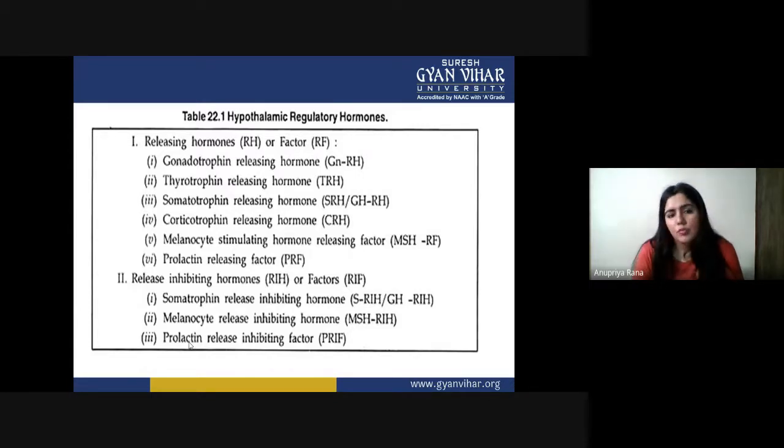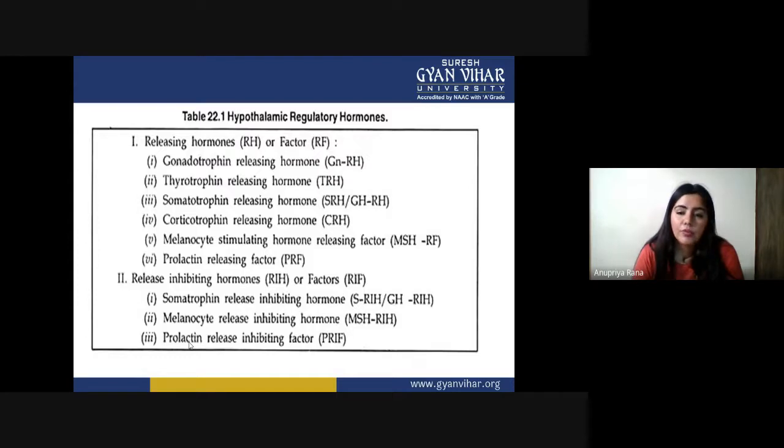Like thyrotrophin releasing hormone: this TRH tells the pituitary to release thyrotrophin. Corticotrophin releasing hormone is responsible for releasing corticotrophin from the anterior pituitary.